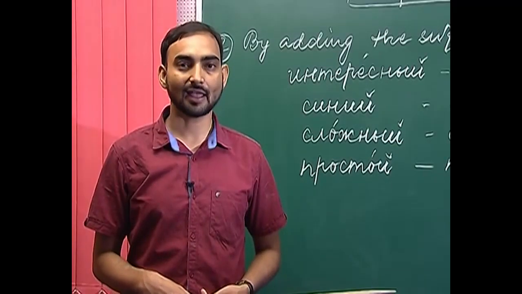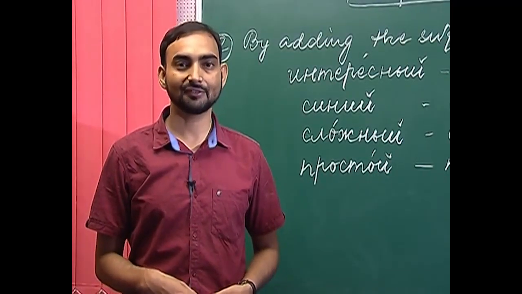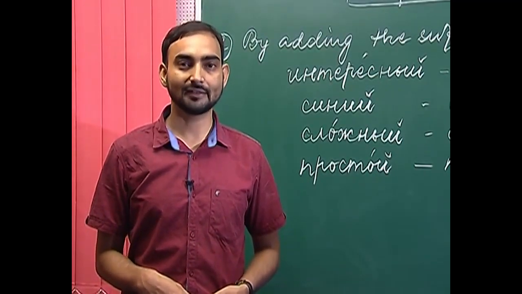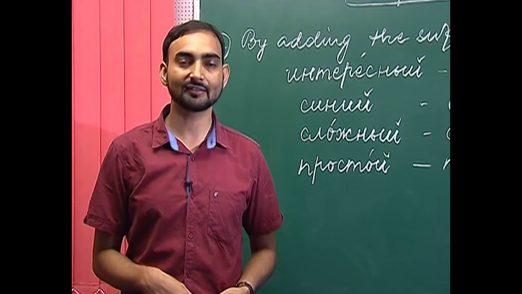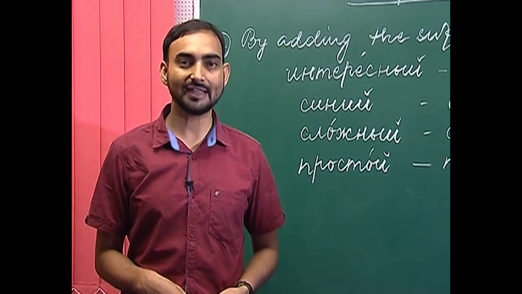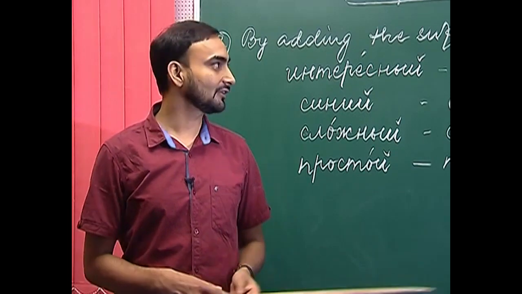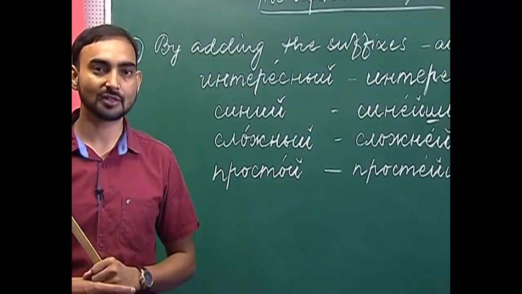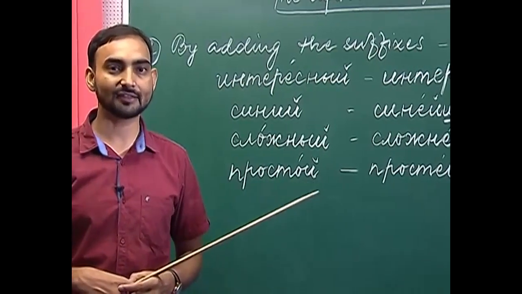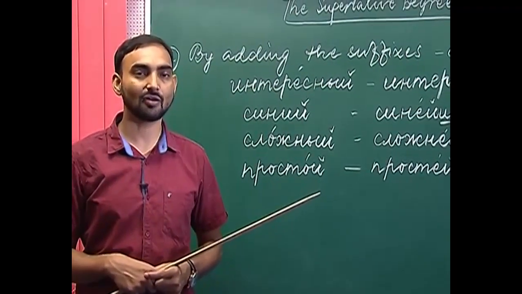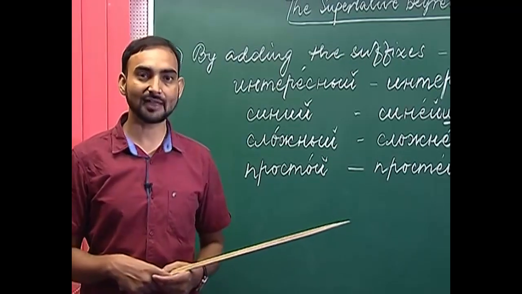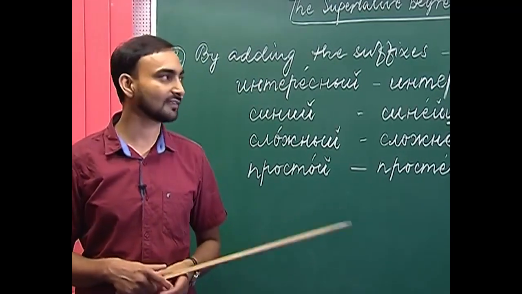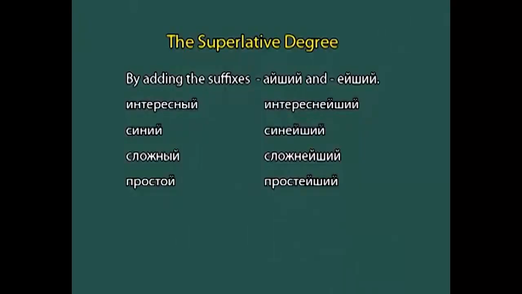We have already discussed that the superlative degree of adjectives is derived by adding the suffixes I-she or ye-she. I-she is used when the stem of an adjective ends with either k, g or kh. With the rest of the adjectives, we use the suffix ye-she. So, here are some examples with the suffix ye-she.